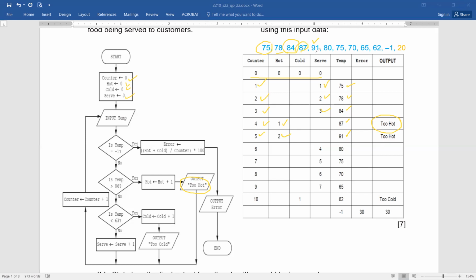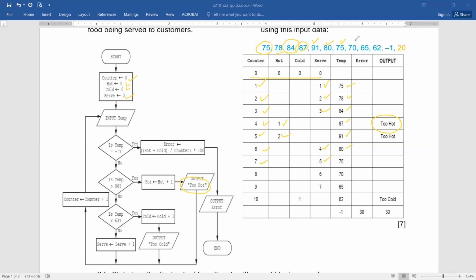The next input taken after 91, it's 80. And again, 80 meeting the criteria. This condition not met, not above 86, not below 63. So it will be serve equals to serve plus 1. So you can see here, the value of serve left blank here, and then it is increased by 1 here, 4. Next input taken, 75. 75 again, you can see 75 is not -1, neither too hot nor too cold. So now that will also increase the value of serve, and you can see the increment of counter is happening repeatedly.